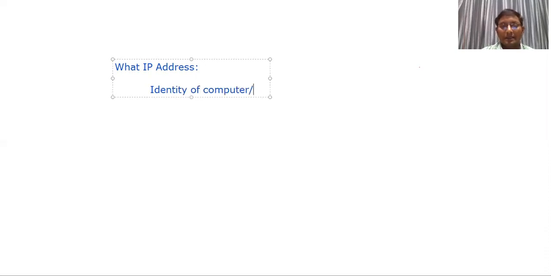As per the recap here, the first thing is you need to know what an IP address is. What is an IP address? Some of you are coming from a non-technical background, so they don't know what an IP address is. An IP address is nothing but the identity of a computer or a device. I am saying device.